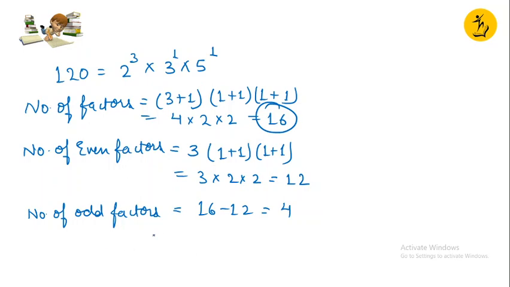But if I want to calculate through the method as well, what will it be? I'll exclude the powers of even numbers, but I'll take those of odd, and that would become 1 plus 1 and then 1 plus 1. So this gives me 2 into 2, which is 4. So then also it is correct. This is how you will do it. Right, children? So let me take one more example.